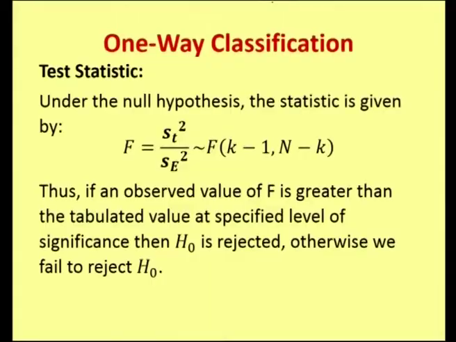And the entire analysis can be put in a form of table called ANOVA table. So, we have ANOVA table for one-way classification. It consists of 5 columns. First column, sources of variation, sum of squares, degrees of freedom, mean sum of squares, and finally we have variance ratio.